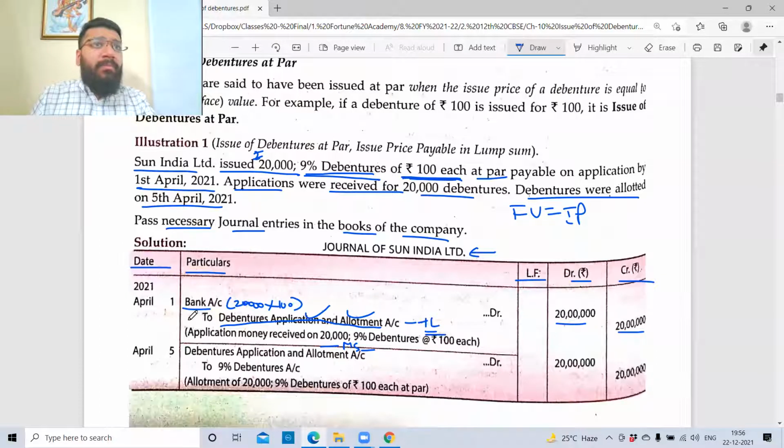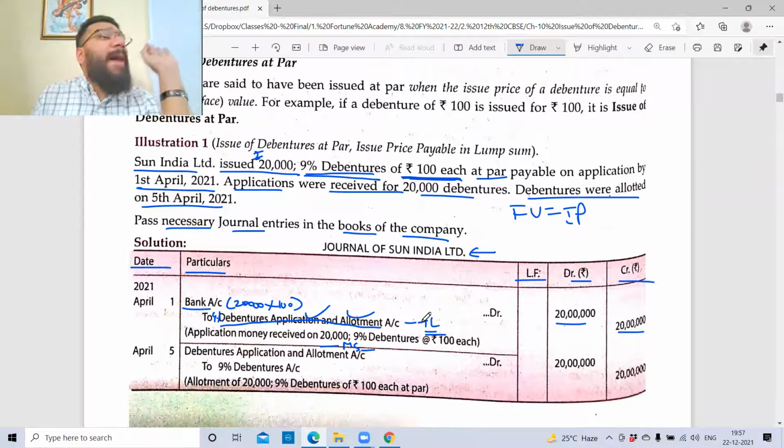So you mean to say why 9% is not put here? Okay, your question is why the prefix 9% is not there. If you want to put it, you can put it, nothing wrong. They have not put it. So do 9% debenture application and allotment. Now this is a temporary liability.